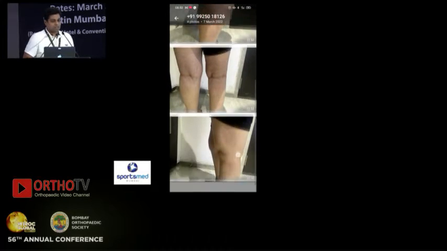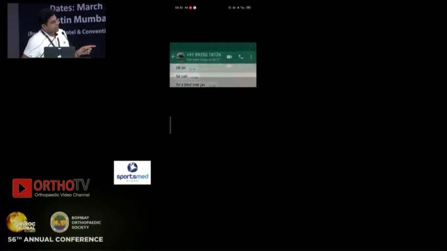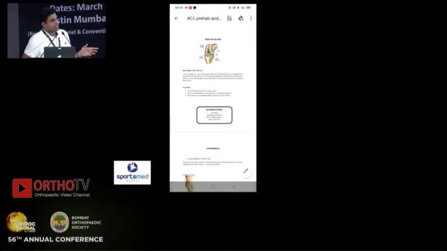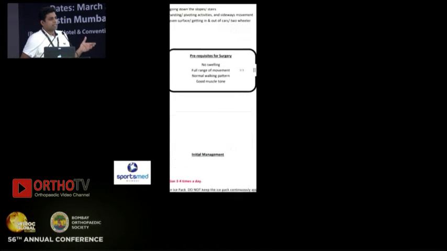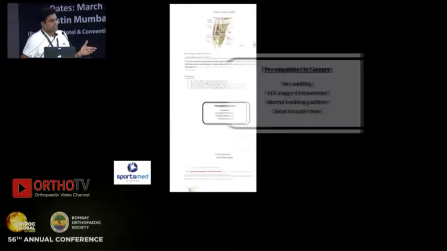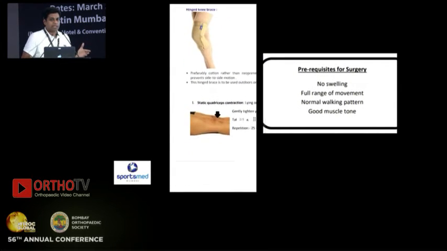If the injury is not so severe, like this female patient who had difficulty in straightening the knee fully, but not significant swelling, very minimal impact, we share a PDF with them. Essentially, the PDF contains details on how they can manage their injury in the acute phase, and we advise them that the ideal time for surgery is when the knee is silent.